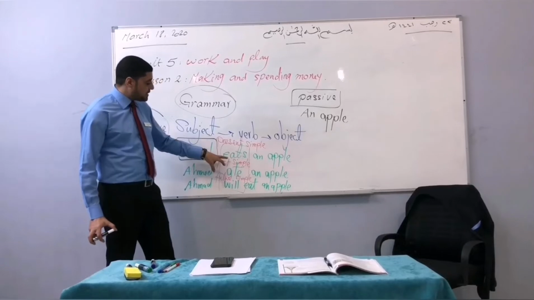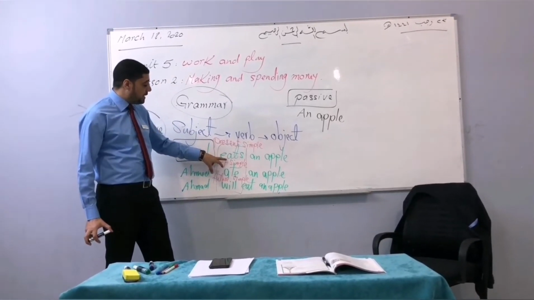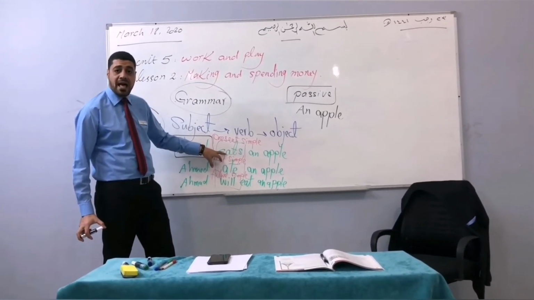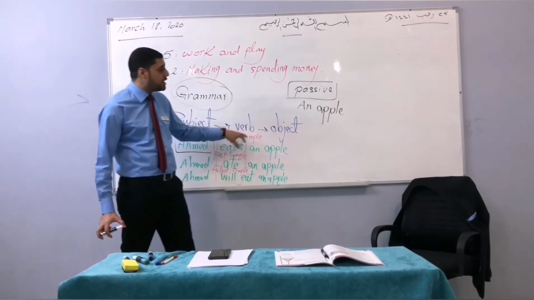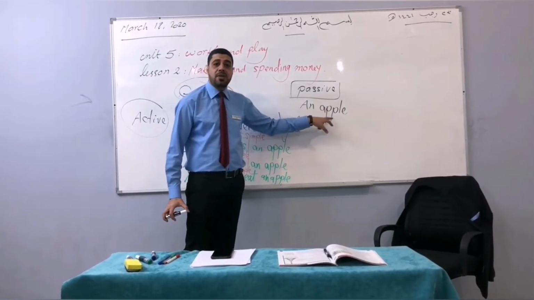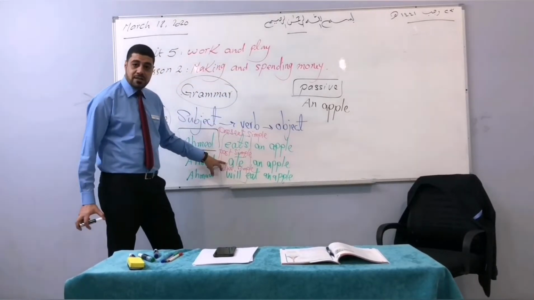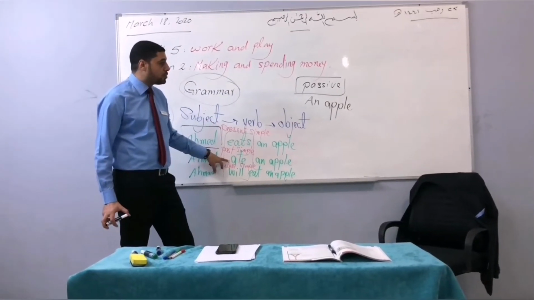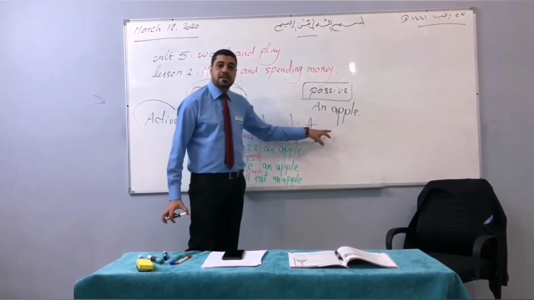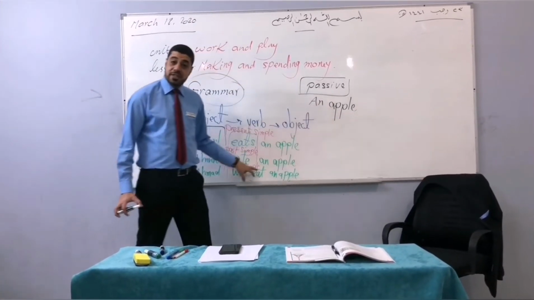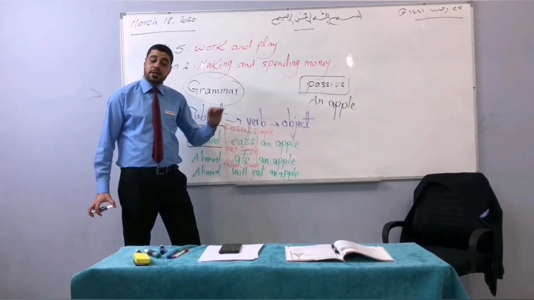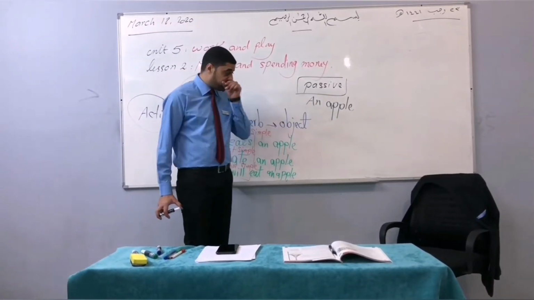So if it is in the present simple tense, you have to change it into the present simple passive. And if it is in the past simple tense, you are going to change it into the past simple passive. And if it is the future, you are going to turn it into the future passive.